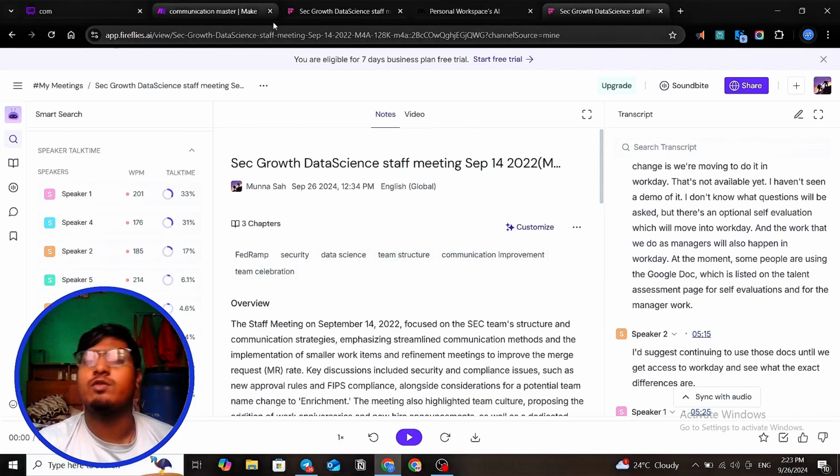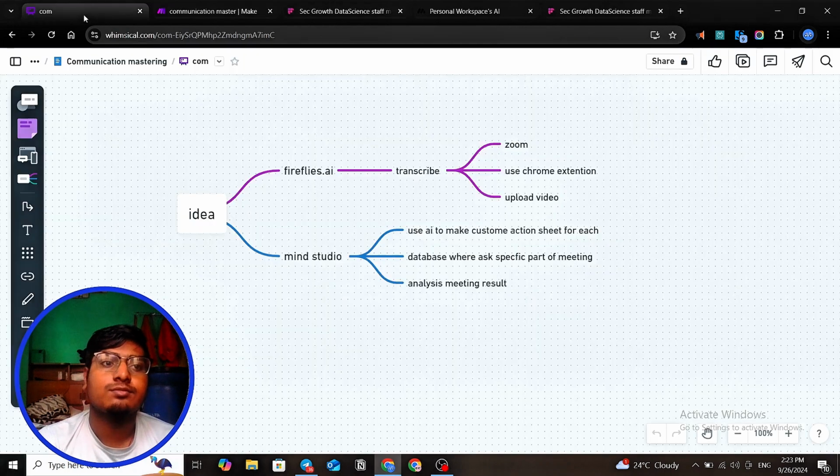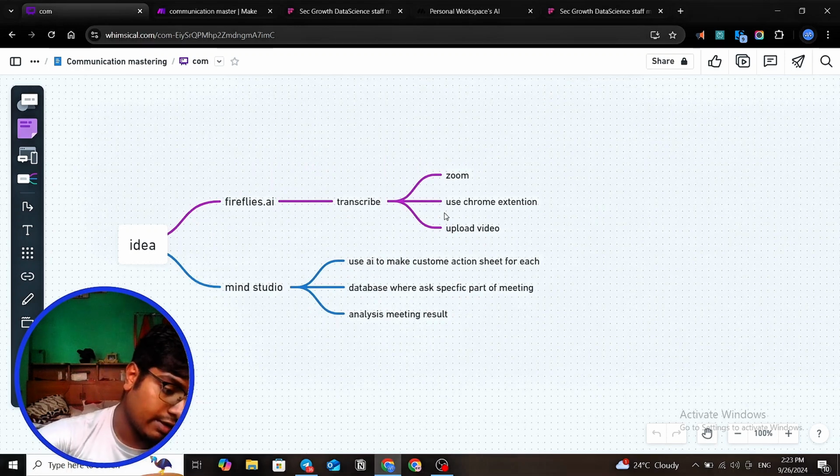You can get everything from this. Pretty basic. If you're not recording, you can also upload a video. This is one of the fine parts. Now you know that I said it works with Zoom, Chrome, and uploading a video, everything. So there's a plan now.